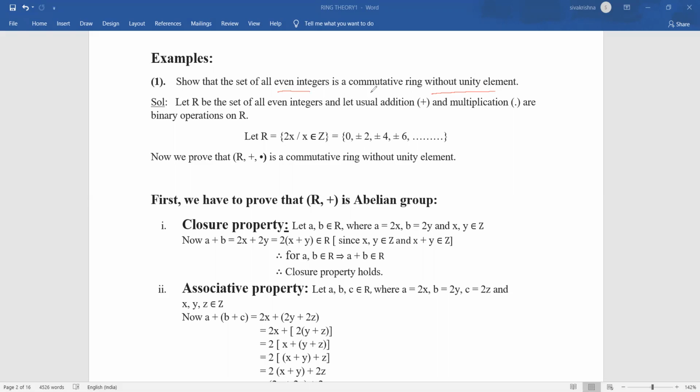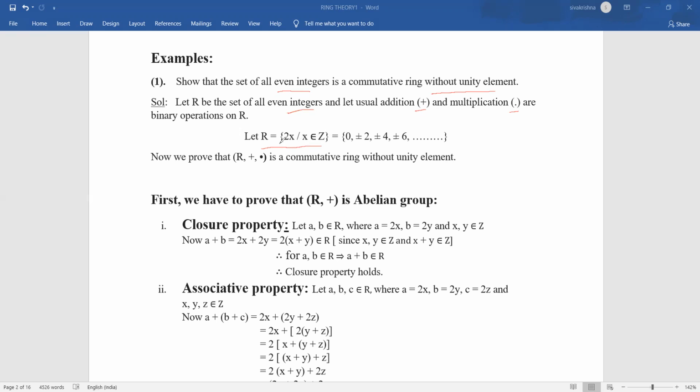Okay, so here our set is the set of all even integers. So I am writing capital R as the set of all even integers. And here also we require two binary operations. One is usual addition and the second one is multiplication. And I am writing capital R as capital R is equal to 2 into x where x belongs to Z. Yes, this is a set which contains all even integers.